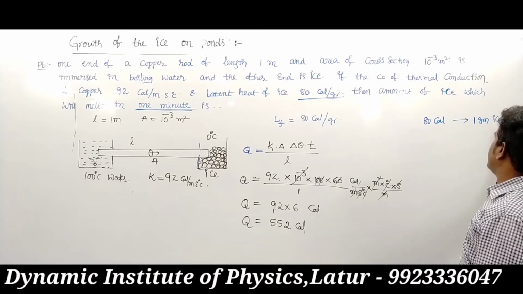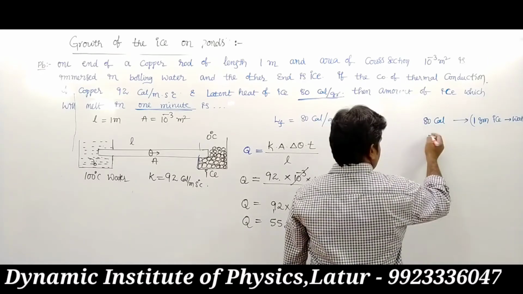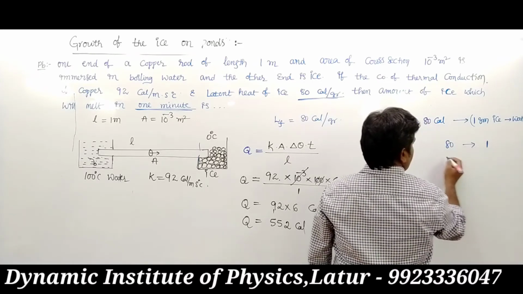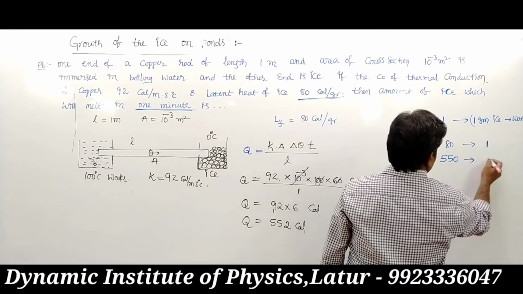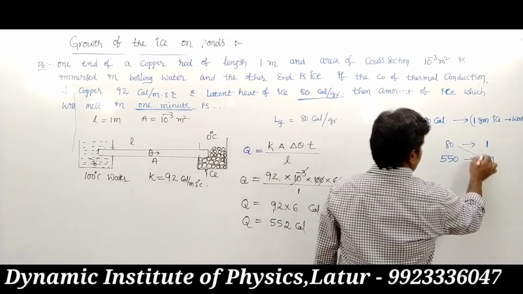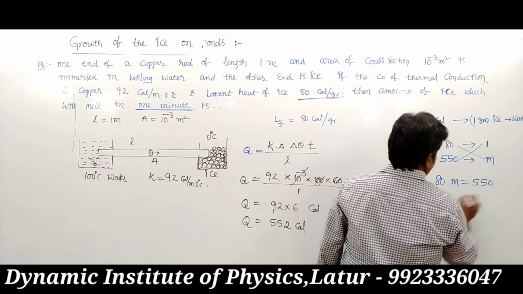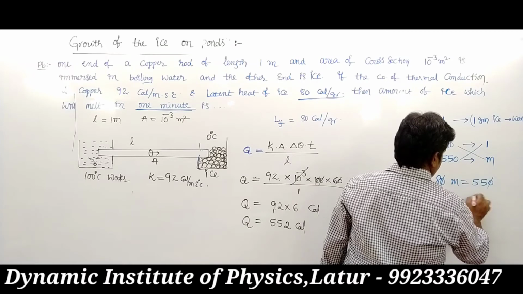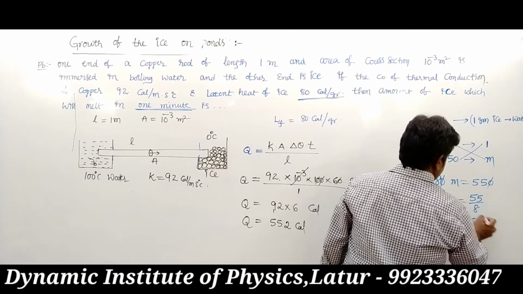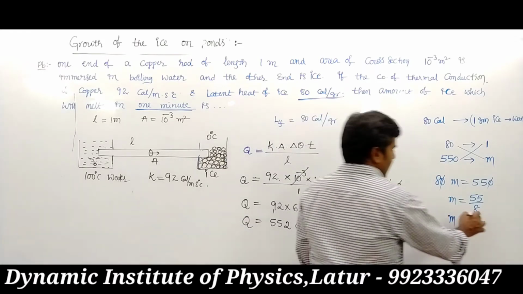So 552, or approximately 550, converts m gram of ice into water. 80 m equals 550, so m equals 55 by 8, which is approximately 6.9 gram.